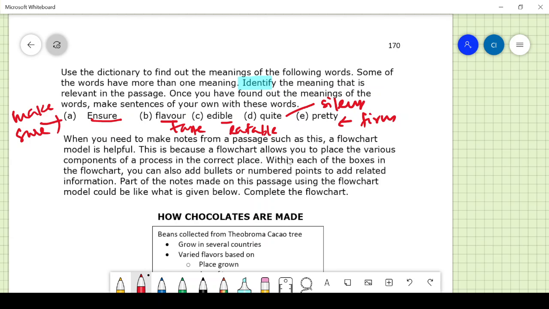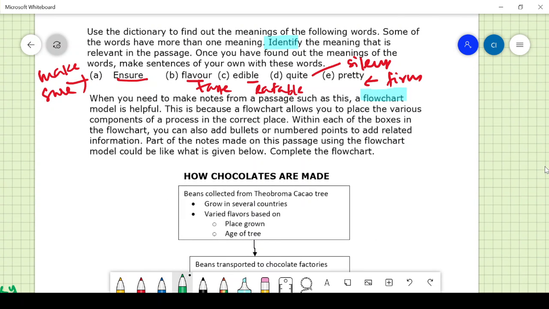When you need to make notes from a passage, the flowchart model is helpful. I think I told you about the flowchart in the beginning. It is helpful because flowcharts allow you to place the various components of the process in the correct place. That is the kind of plan you make for everything you want to present. In each of the boxes in the flowchart, you can also add bullets and numbered points. I think I told you about this in previous classes. Part of the notes made from the passage using the flowchart model could look like what is given below.